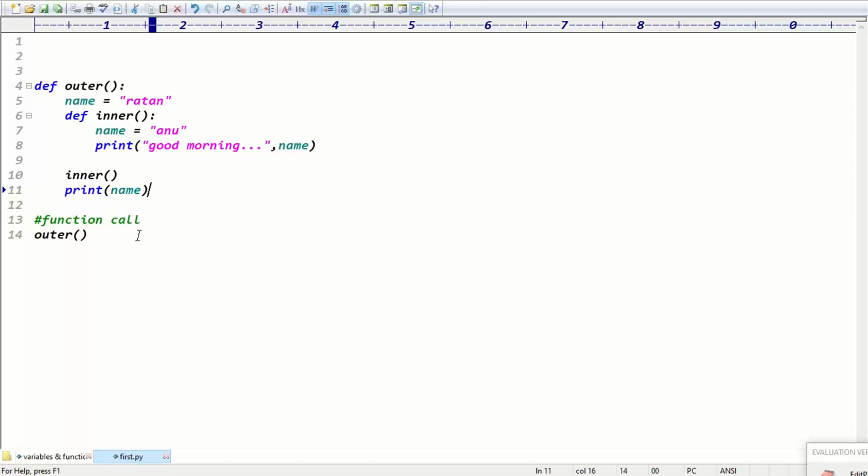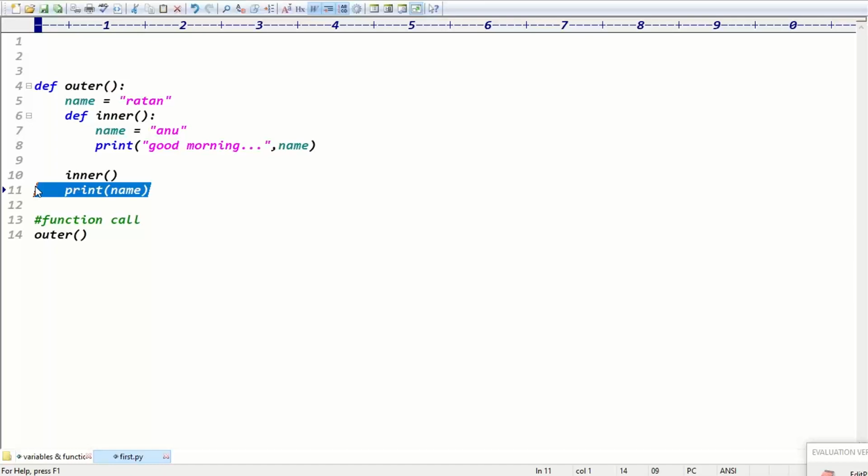What is the output now? Good morning, Anu, and then it will print Ratan. This line is good morning, Anu, because this is a local variable. What is this line's output? Ratan. We got the outer function variable, right?